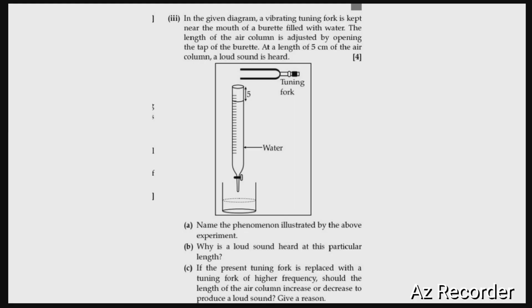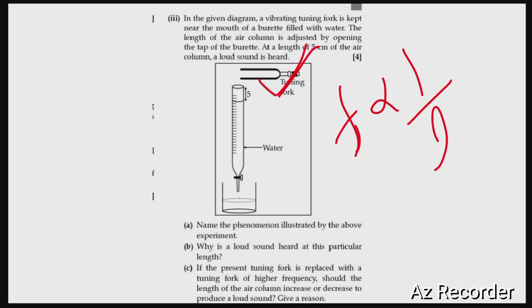So if we replace this tuning fork by a tuning fork of frequency greater than this, naturally the frequency of the vibration of the air column must increase. We already know that the frequency of the vibrating air column is inversely proportional to its length. So to produce a note of higher frequency, we will have to decrease the length of the air column.